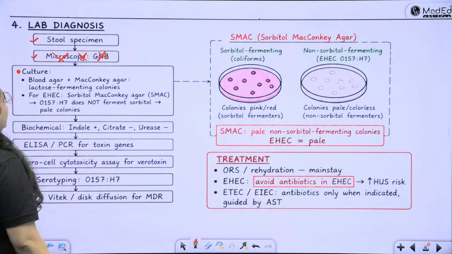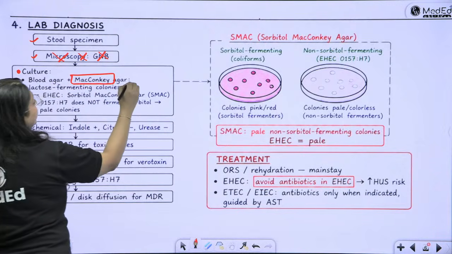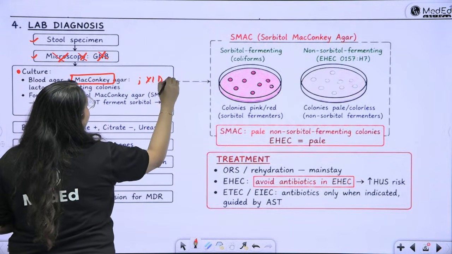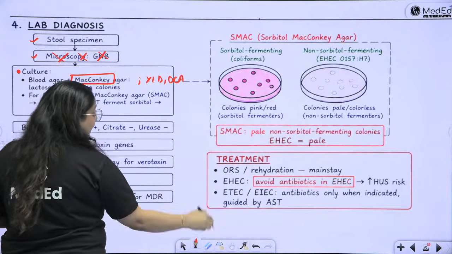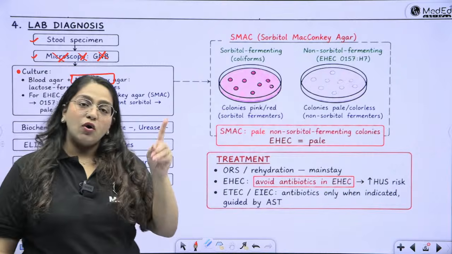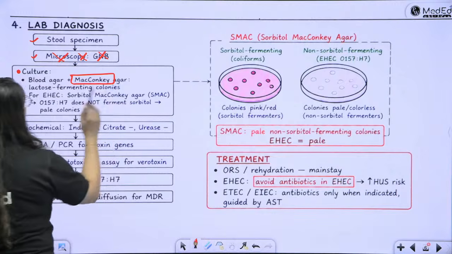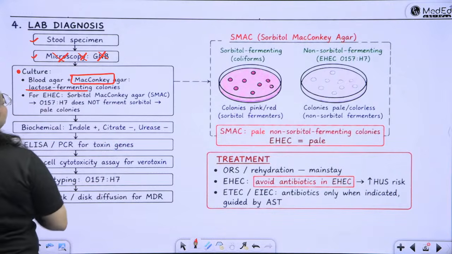So we can put the culture on MacConkey agar, blood agar, and we can also put it on XLD and DCA. But XLD, DCA, however, is majorly preferred for Salmonella and Shigella. But usually for stool culture, we put MacConkey, XLD, DCA. 3 plates are put. Okay. Then on MacConkey agar what will you see? You will see lactose fermenting colonies.